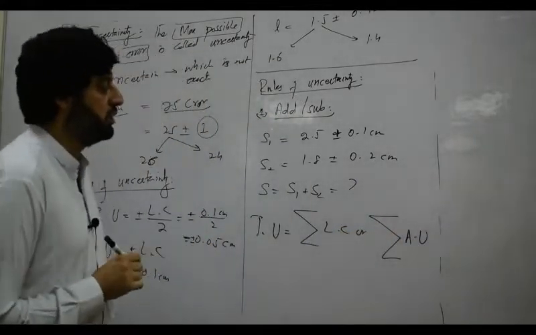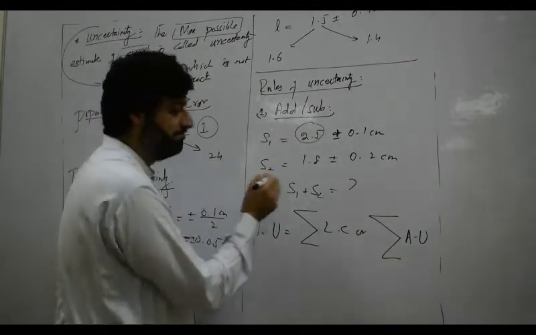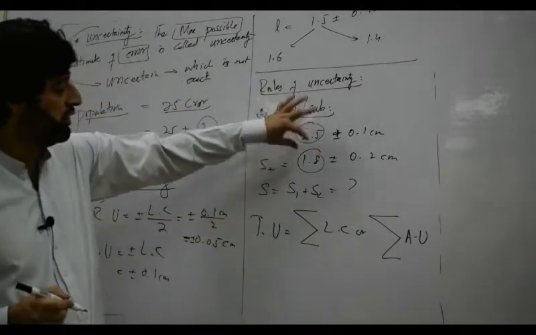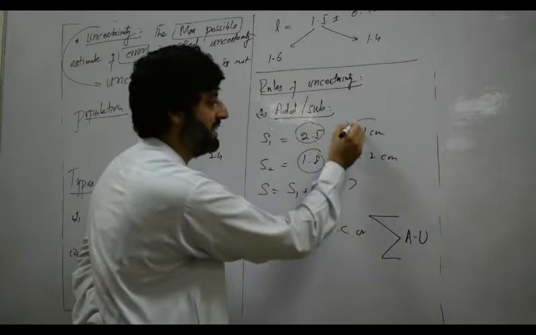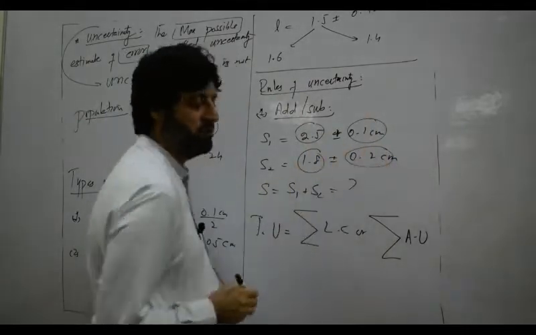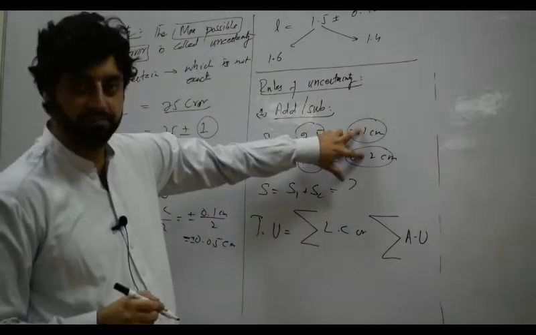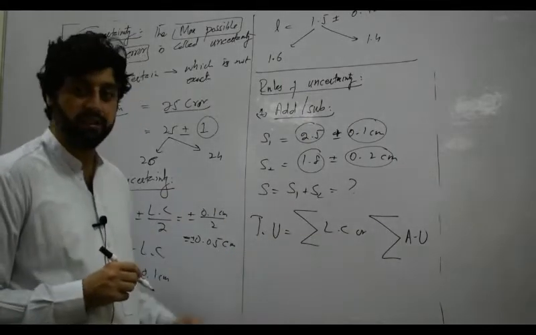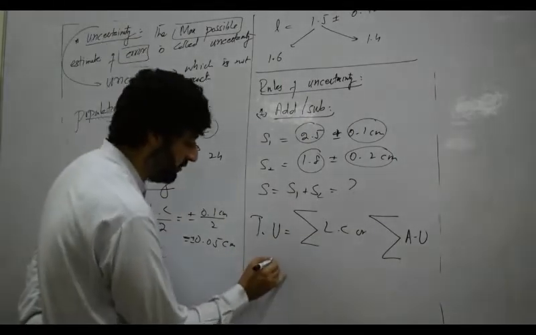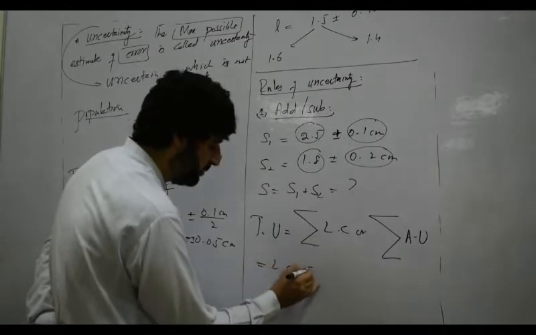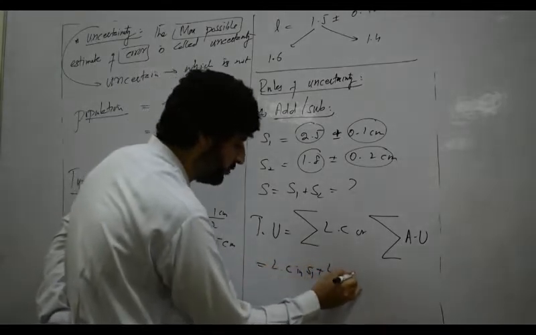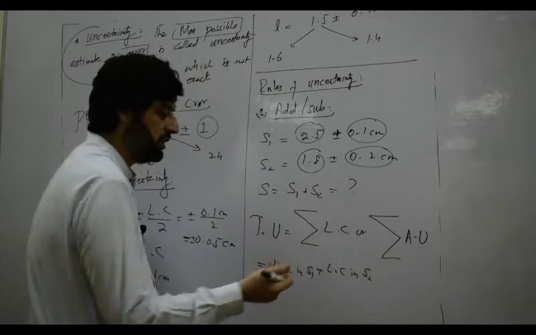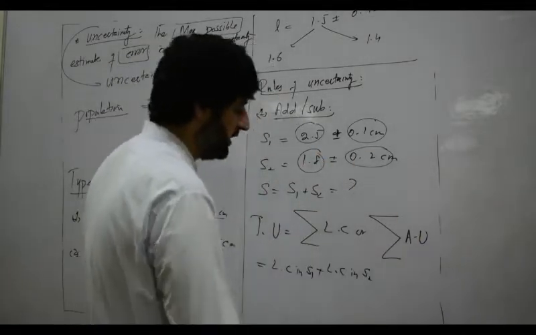These are the measured values, and this is the uncertainty, or the least count. So what is the rule for the total uncertainty? Summation of least counts: least count in the first quantity plus least count in the second quantity plus least count in the third quantity, and so on.